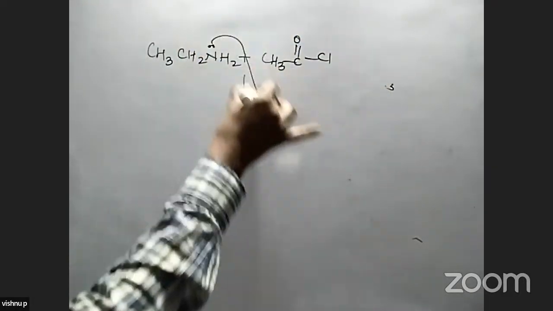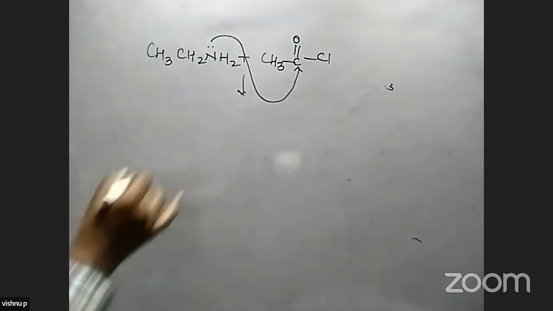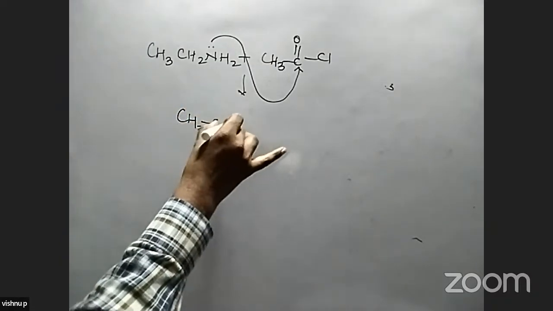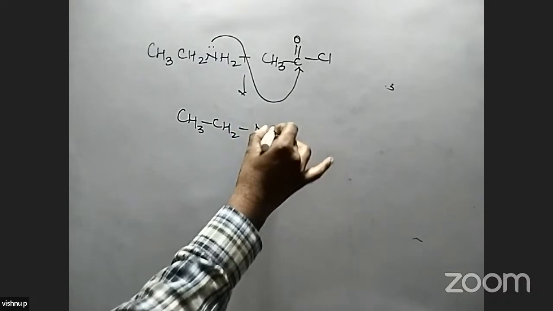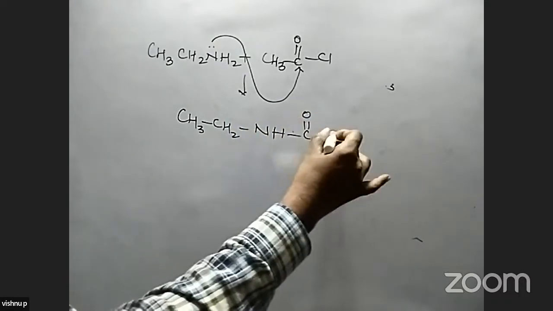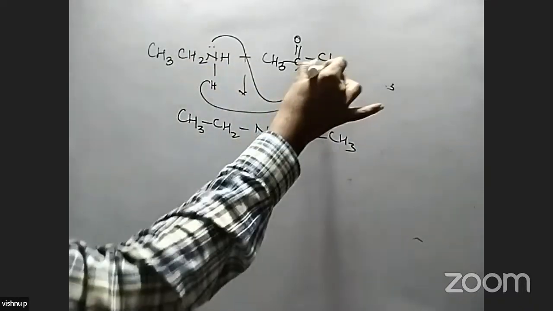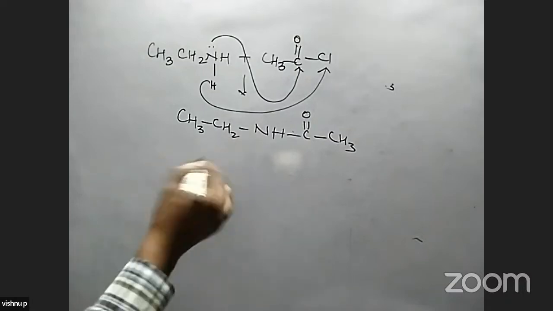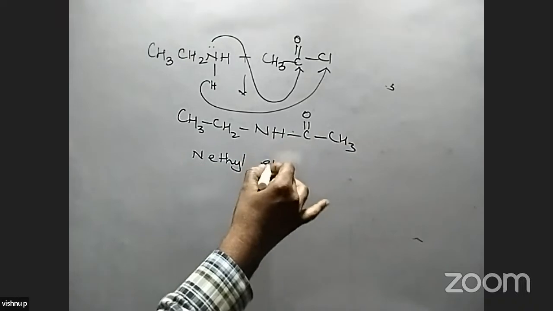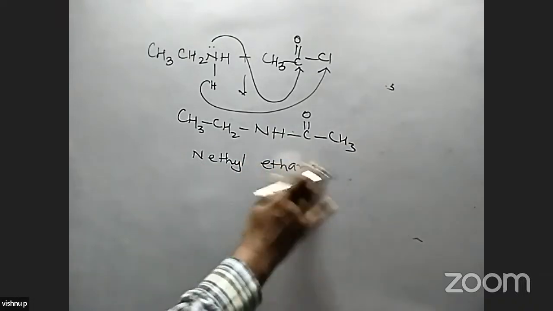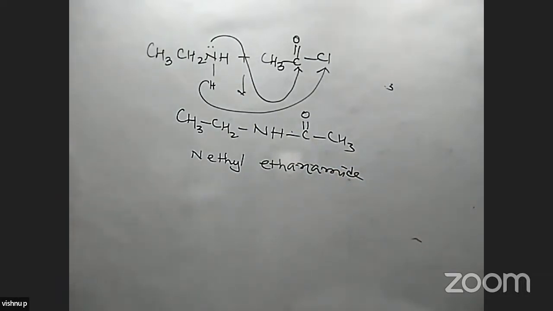The lone pair is attached to this carbon, and the compound is CH3CH2NHCOCH3. Here this hydrogen is added to chlorine. What is the name of this compound? N-ethyl ethanamide is formed in this reaction.